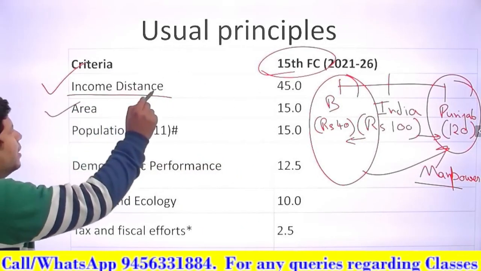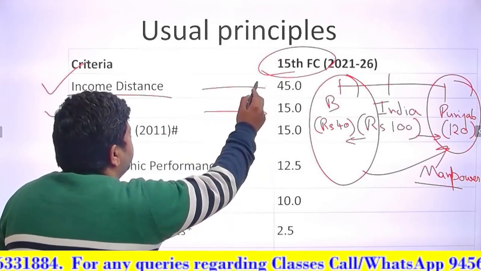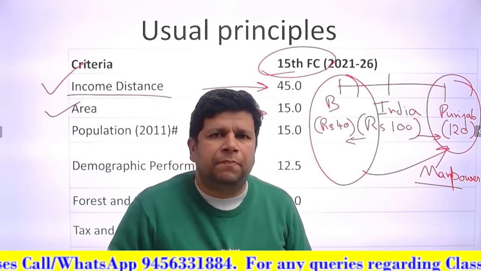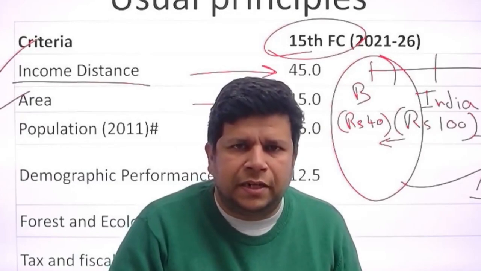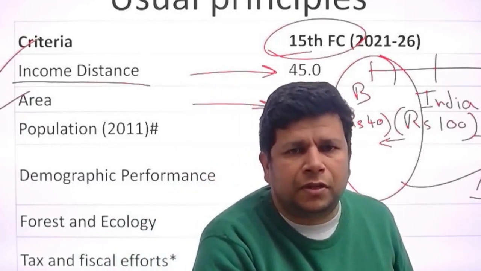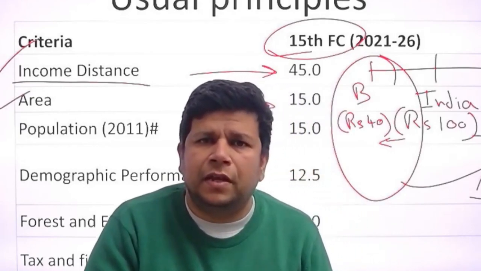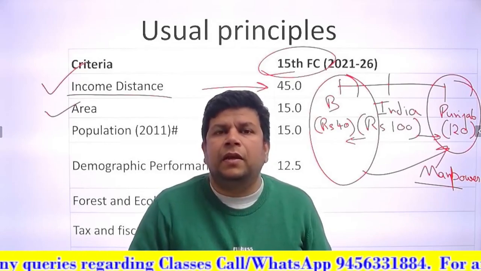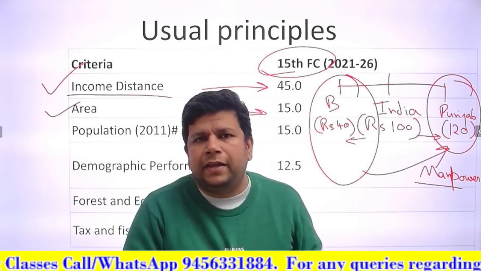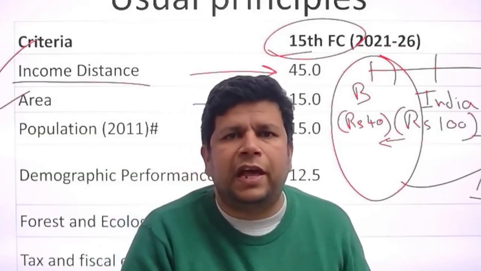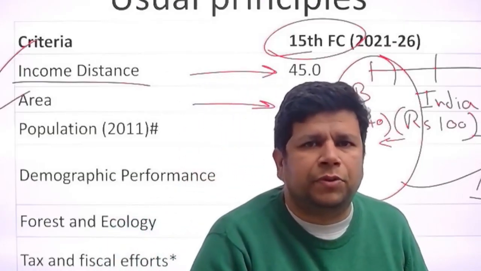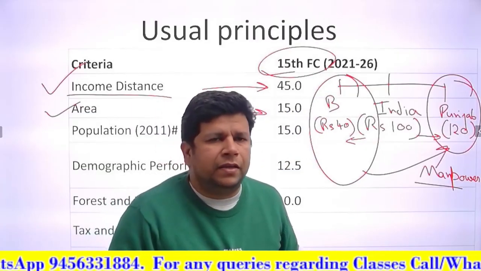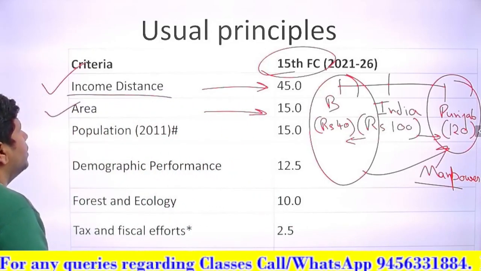Secondly, we have area. So I told you the example of Arunachal. Similarly, my state Uttarakhand, we have a larger area than population, like the population density in Uttarakhand is lesser than that of India. Because the area is large, perhaps it is inaccessible, and not easy to travel to. We don't have, for example, railways in the hills in Arunachal or in Uttarakhand. So we perhaps need a bigger share of the pie. So area is another criteria.